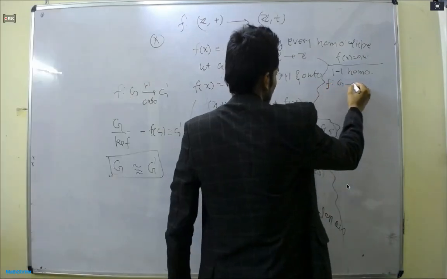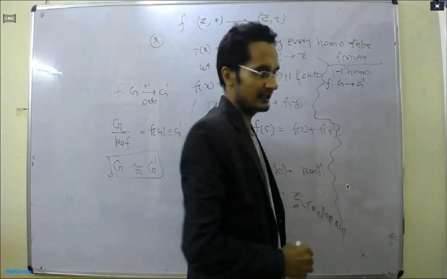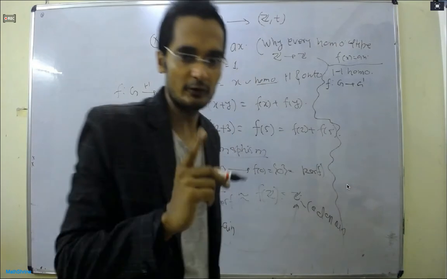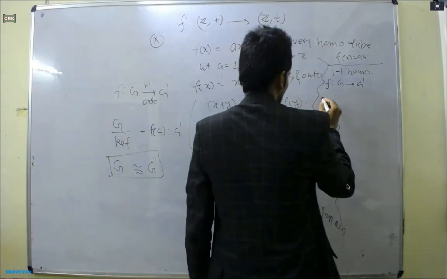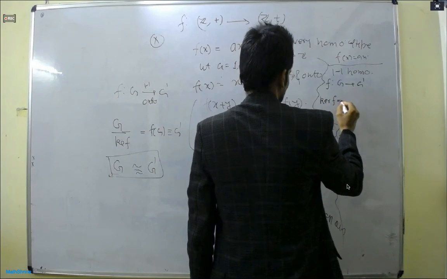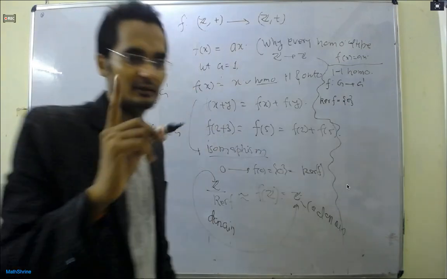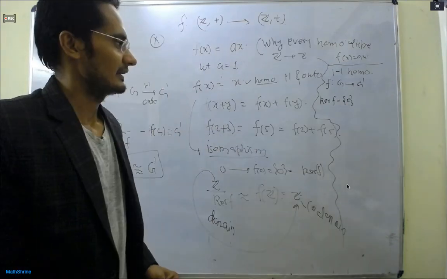It means that if this is a set, this is the identity, and this is the identity, with elements A, B, C, 1, 2, 3, if the pre-image of the identity is only the identity element, we will say it is 1-1.